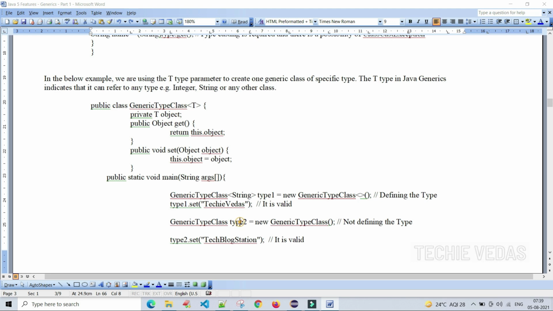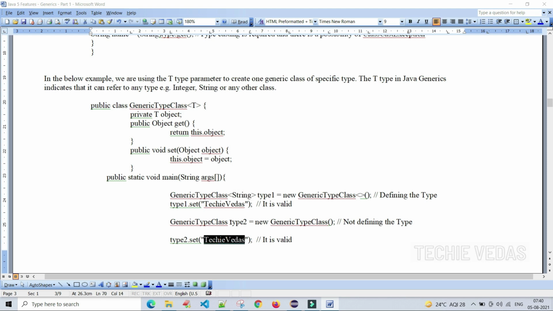And here we are creating another object for the same class without the T type parameter, and we are trying to set another value. It is also valid, because the first one specifically mentions that we will store the string object only.